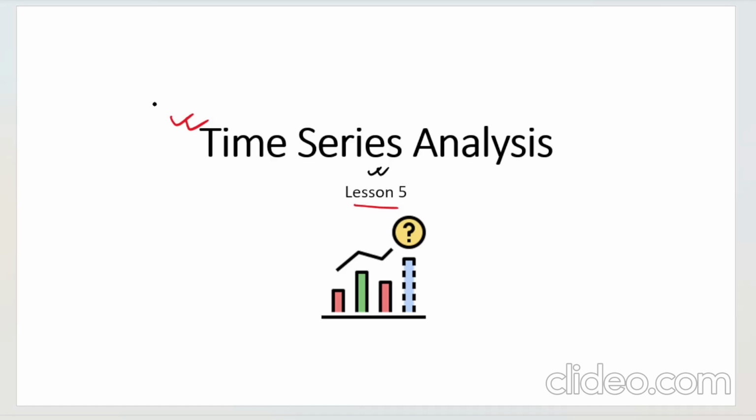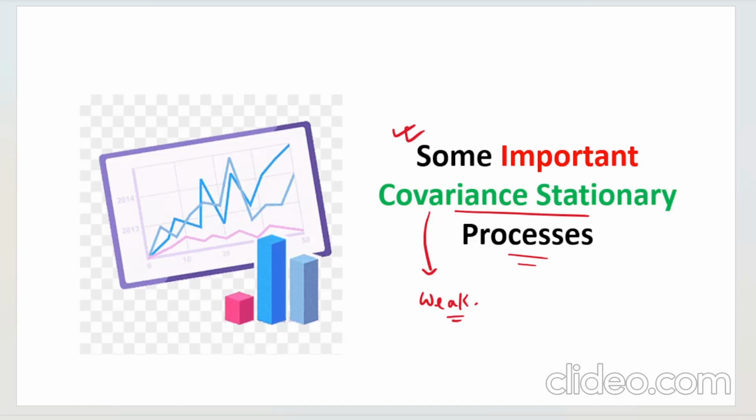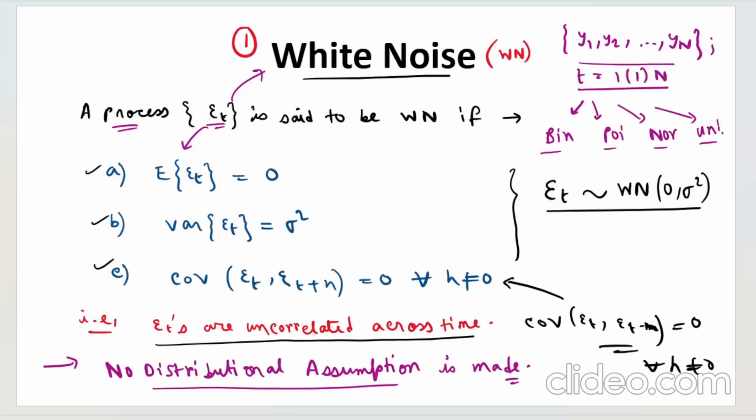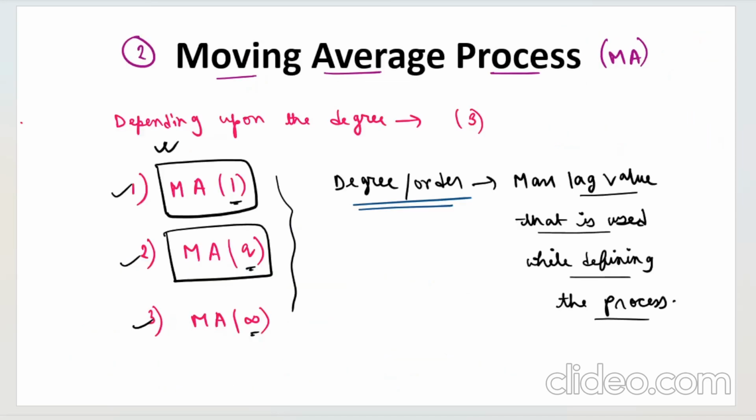So in the previous few videos we have been talking about some of the most important covariance stationary processes. This is a continuation of our lecture number 5, where we have learned what a white noise process is, and then gone into the moving average process.